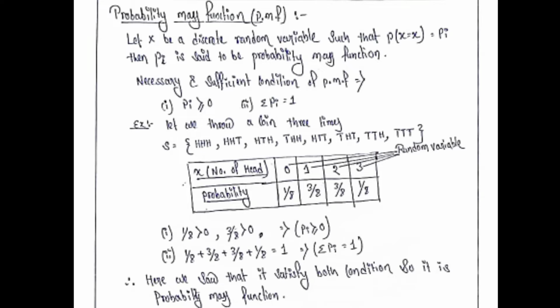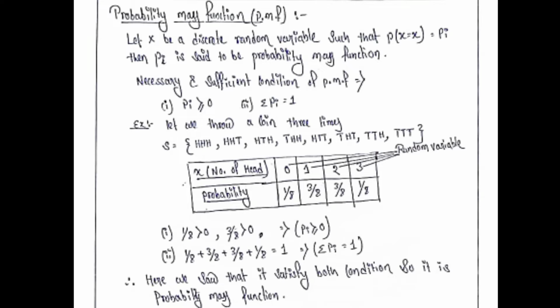So now we apply the conditions of PMF, that is probability mass function. The first condition: pi must be greater than or equal to 0. We can see that p of 0 equal to 1 by 8, p of 1 equal to 3 by 8, p of 2 equal to 3 by 8, p of 3 equal to 1 by 8. So all the pi's are greater than or equal to 0.